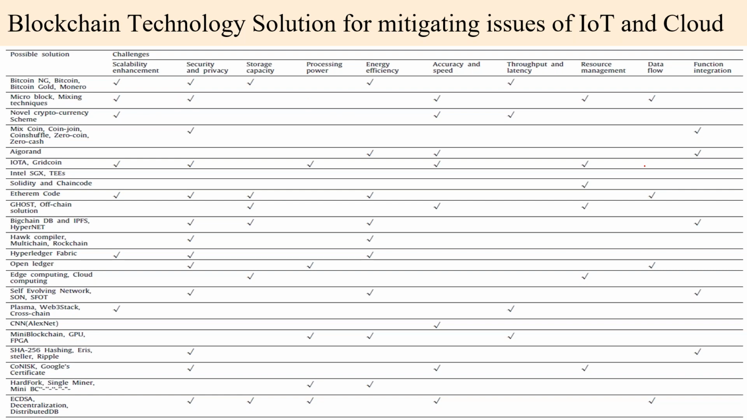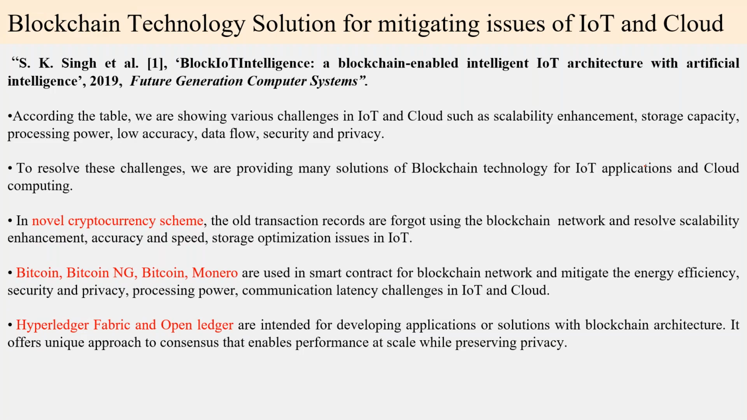After that we provide some examples. According to the table, we are showing the various challenges in IoT and cloud, such as scalability enhancement, storage capacity, processing power, low accuracy, data flow. To resolve these challenges, we present a lot of blockchain technology applications. First, in novel cryptocurrency schemes, old transaction records are forgotten using the blockchain network, which resolves scalability, accuracy and speed, and storage optimization issues in the IoT.